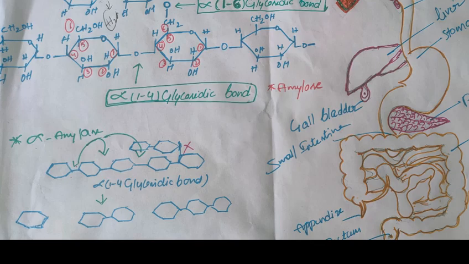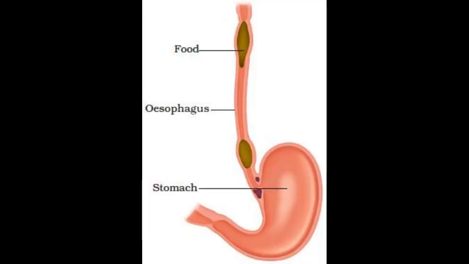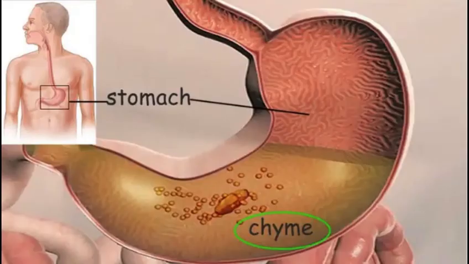From the mouth, starch will travel to the esophagus. At the esophagus, digestion still occurs because amylase comes with the food. Then the partially digested food travels towards the stomach. In the stomach, starch is only partially hydrolyzed because once the starch comes down the esophagus into the stomach, the amylase becomes inactive.